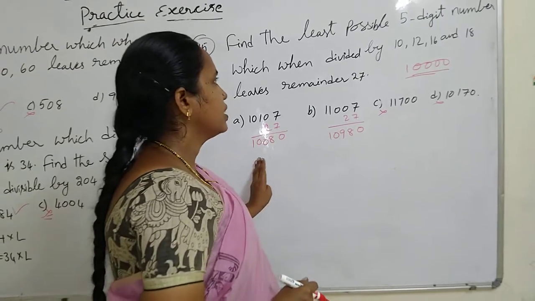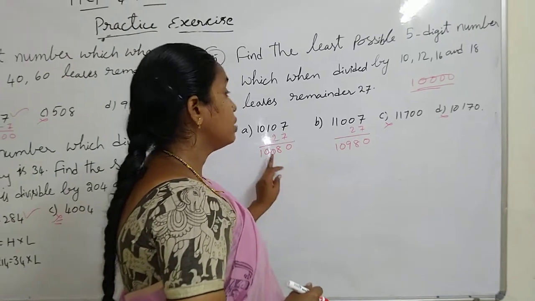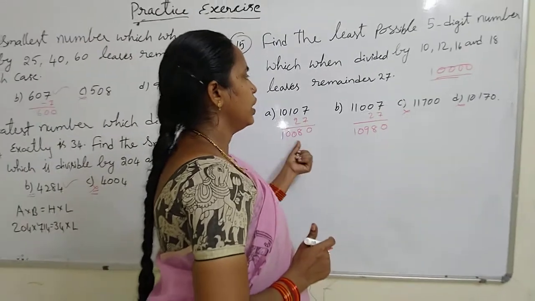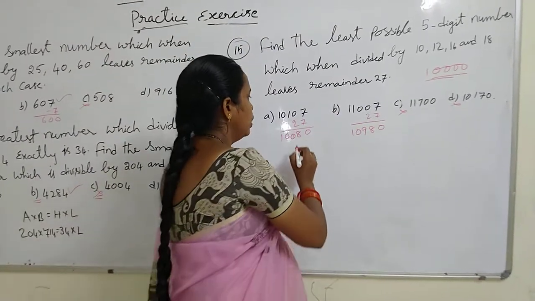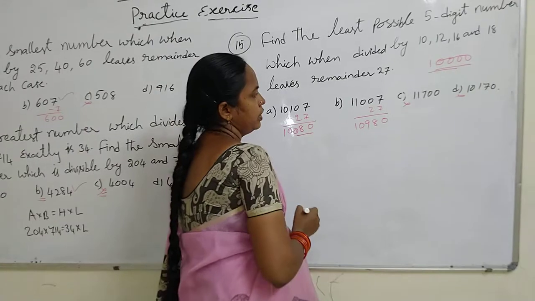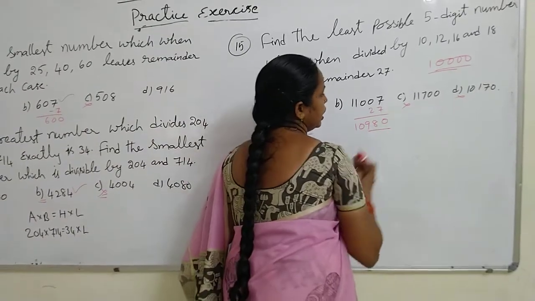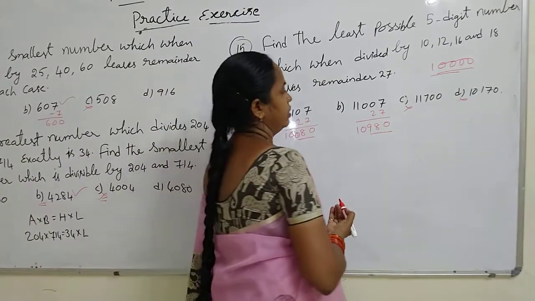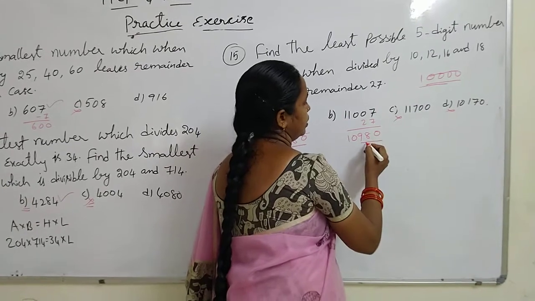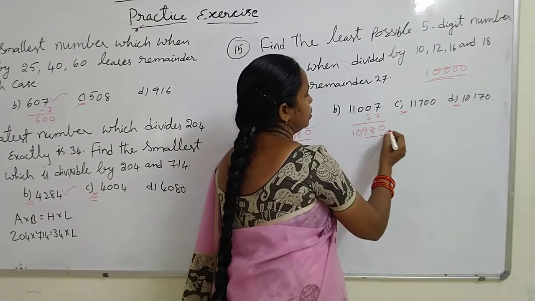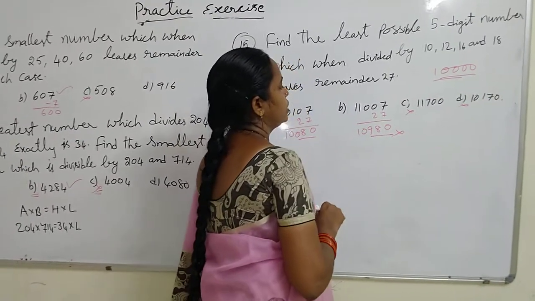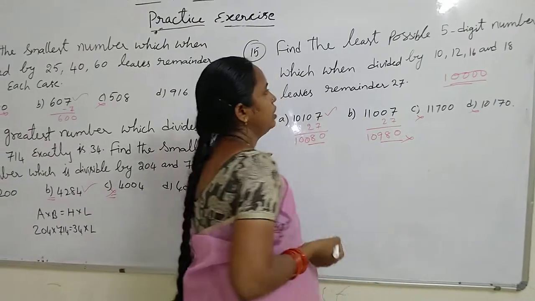Next, 16. 16 means 8 into 2. The last 3 digits should be divisible by 8. So 080 is divisible by 8, but here 980 is not divisible by 8. So it is not our answer. The other is the correct answer.